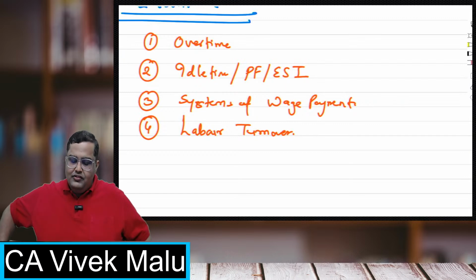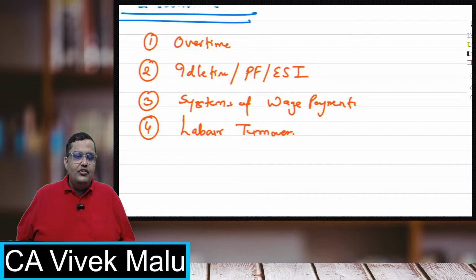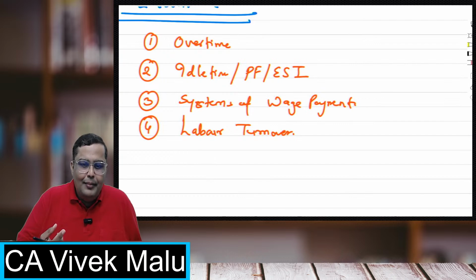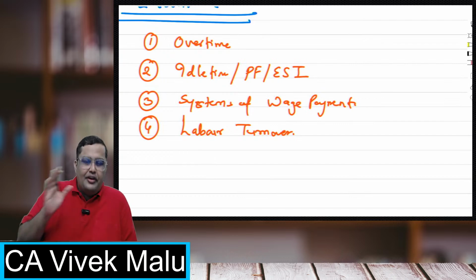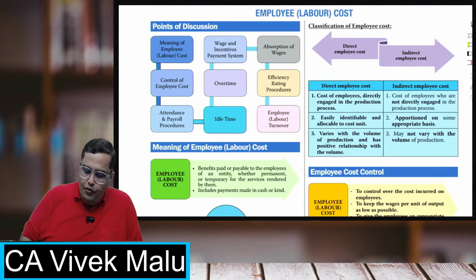Overtime is there, idle time is there, PF, ESI and all that, and then you have systems of wage payments, you have the labor turnover. Also, there are some things like timekeeping, time booking, punch card, metal disc method, and all that. But that is not that relevant, that is not that great. So we'll be having just an overview of that.